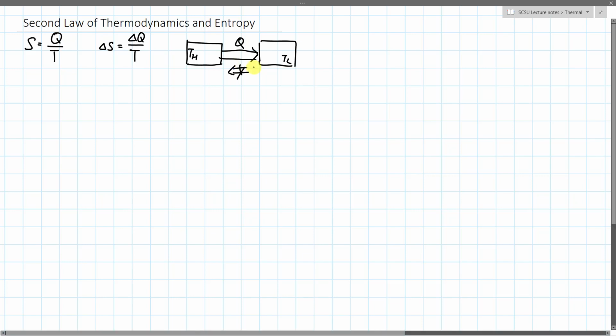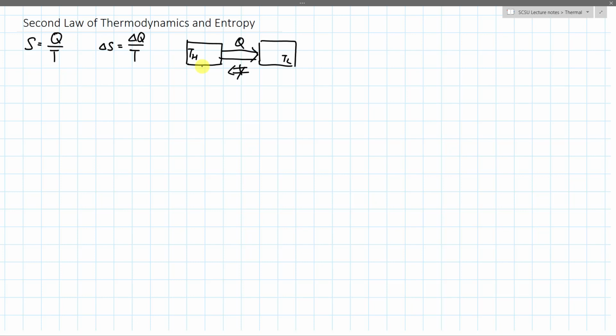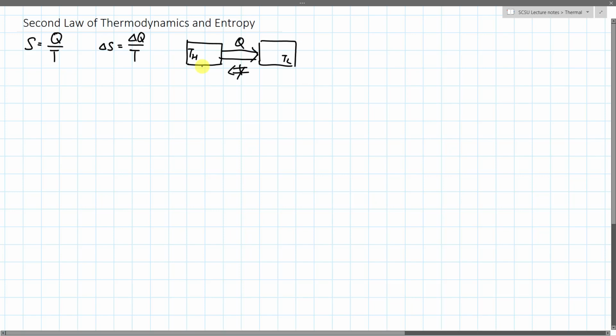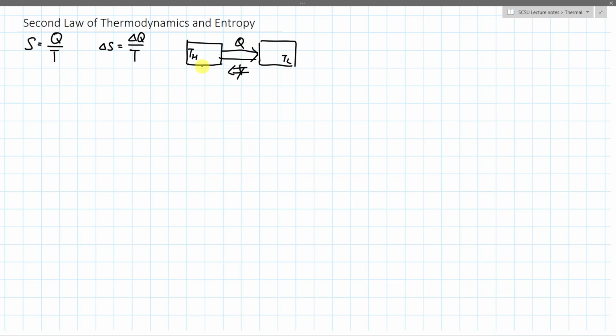You could have, for example, hot water mixing with cold water, or an ice cube in a lunch bag. The lunch bag will more or less be insulating the ice cube from the outside, but the lunch bag is still warmer than the ice cube. So there will be some heat transfer from the lunch bag to the ice cube, and we know it's only one way. There's going to be a puddle of water in the lunch bag.